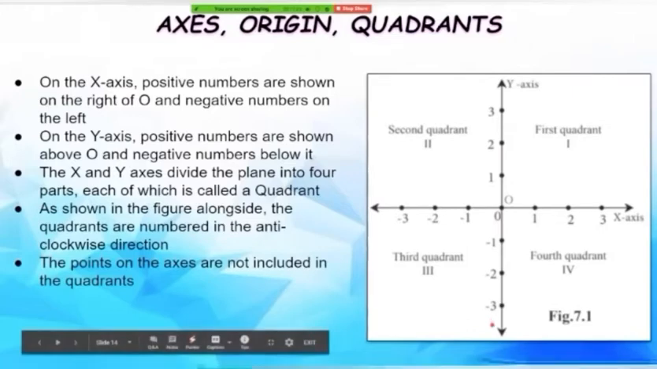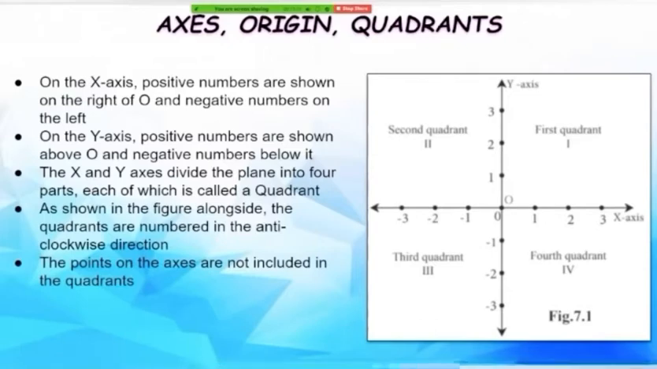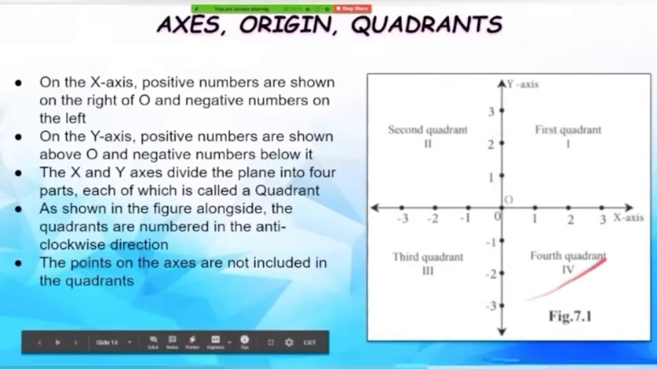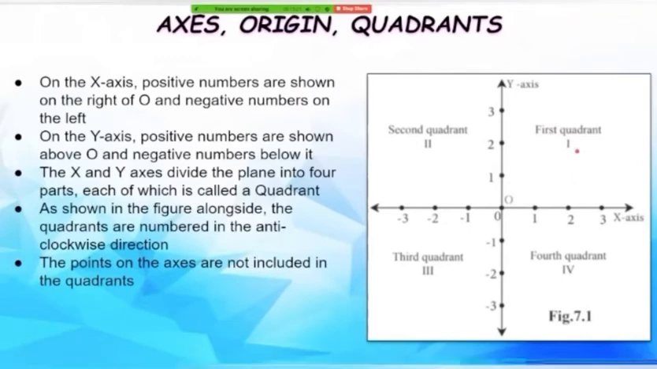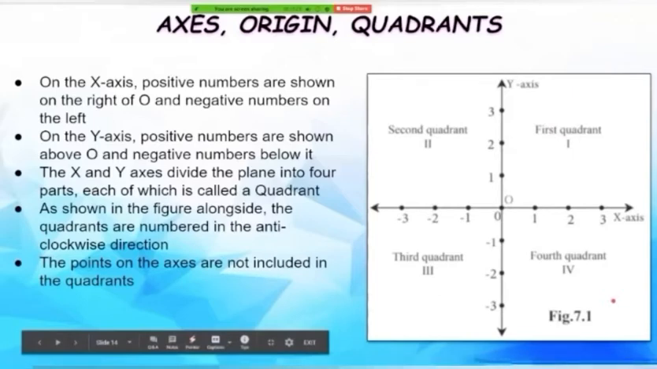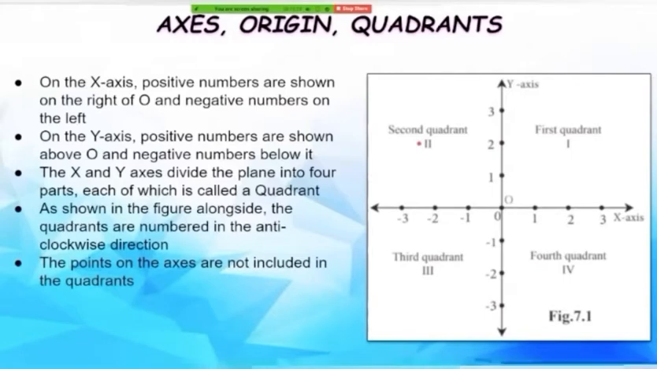As shown in the figure alongside, the quadrants are numbered anti-clockwise. So, the plane is also divided into 4 quadrants by the two axes. That is the first quadrant, which is here, the second quadrant, the third quadrant, and the fourth quadrant. So, we have 4 quadrants here, and they always follow the anti-clockwise pattern. We will never write the quadrants in a clockwise manner. So, it is very important that you always number the quadrants anti-clockwise.